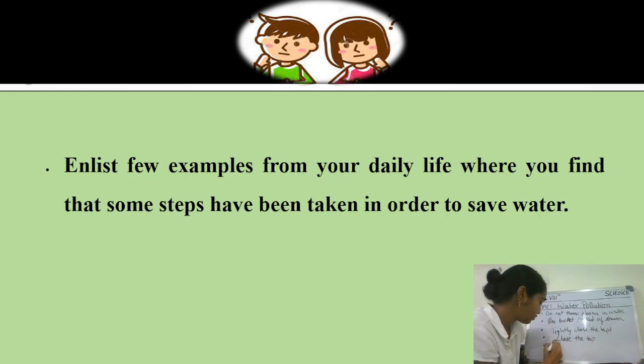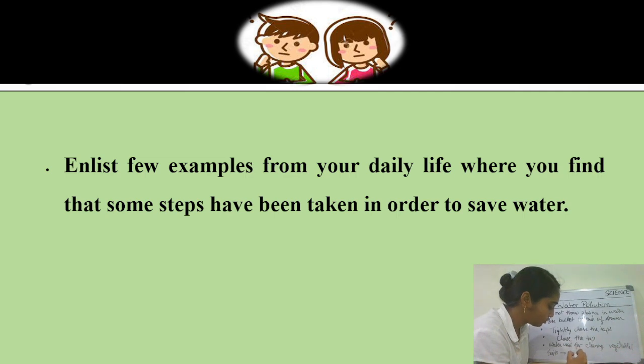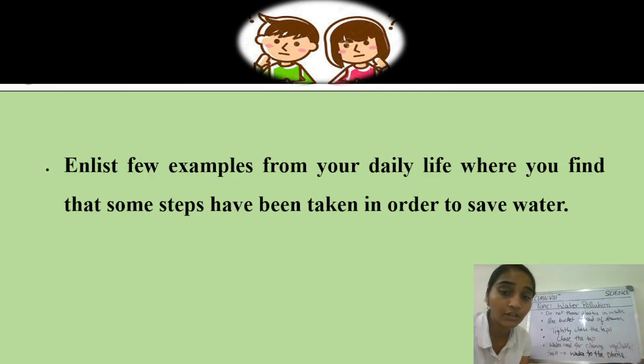So the water used for cleaning vegetables or fruits, instead we can give that water to the plants. Yes, in this way we are utilizing the water in a good manner, right?